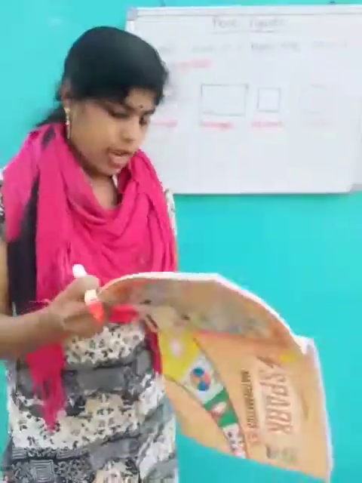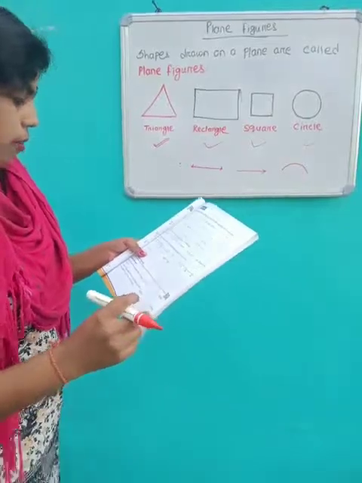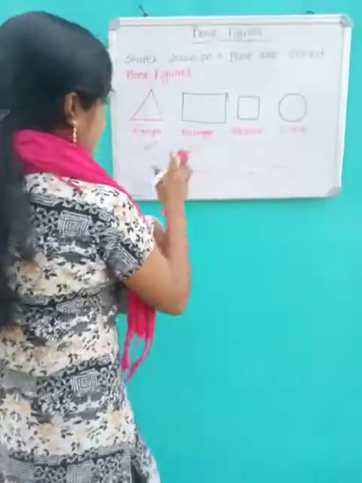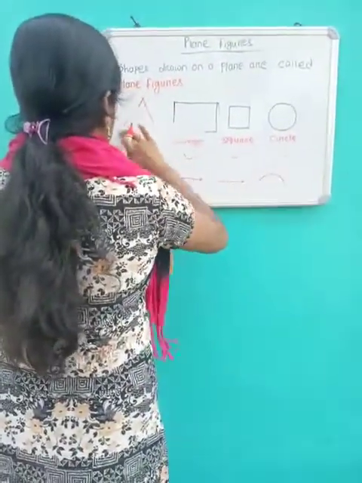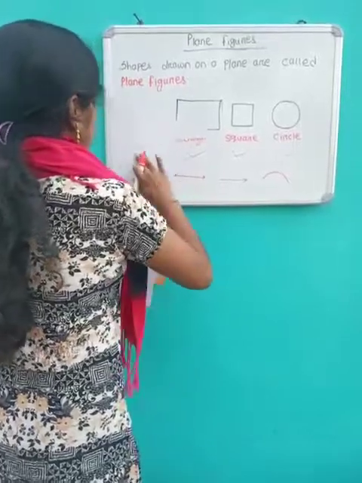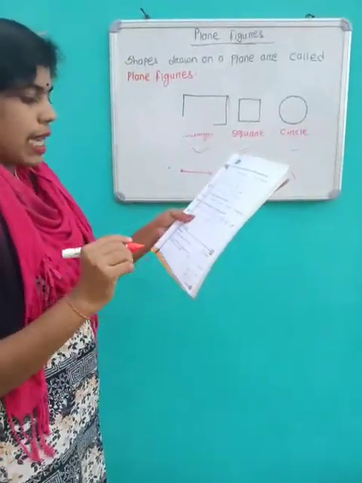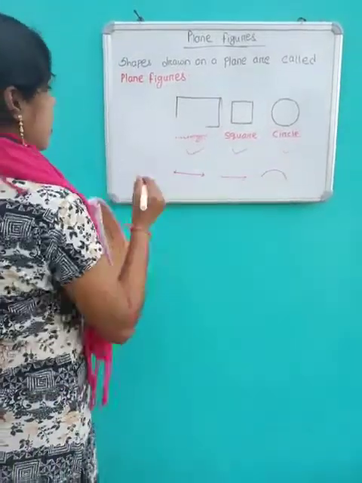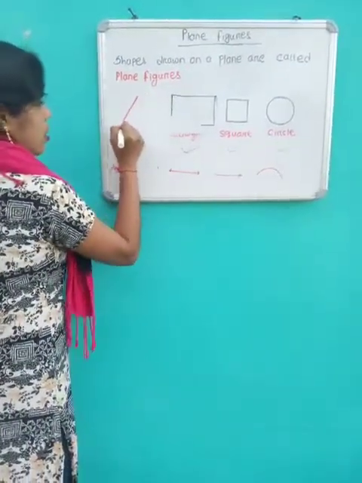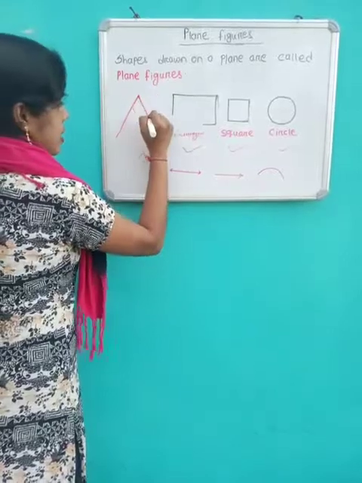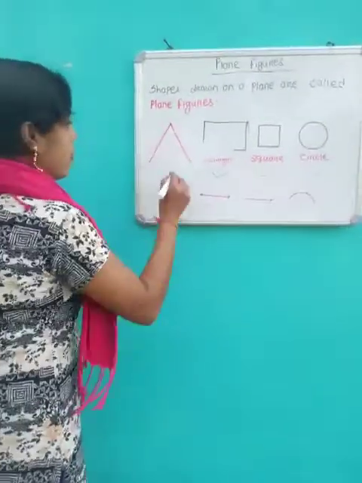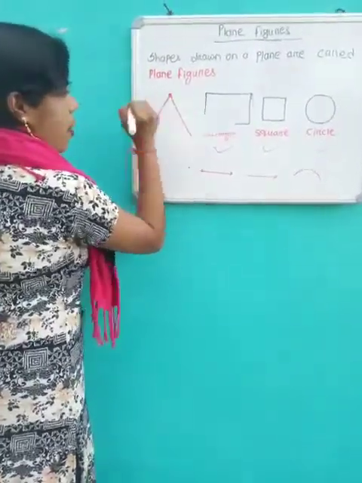Now we read about the vertex. What is a vertex? A vertex is the point where two sides meet, and it is also called a corner. These are two sides meeting at a point.